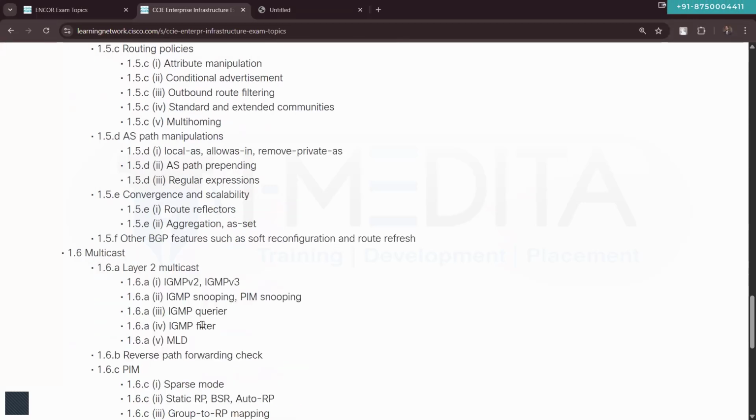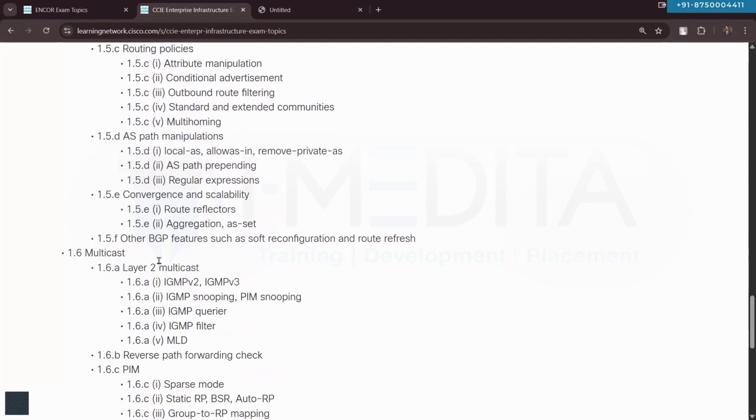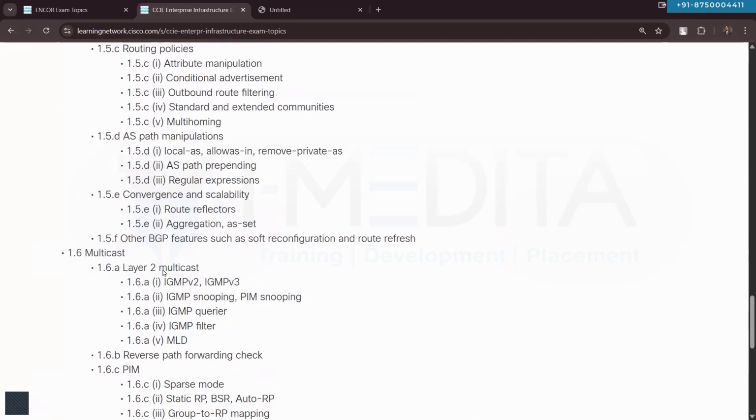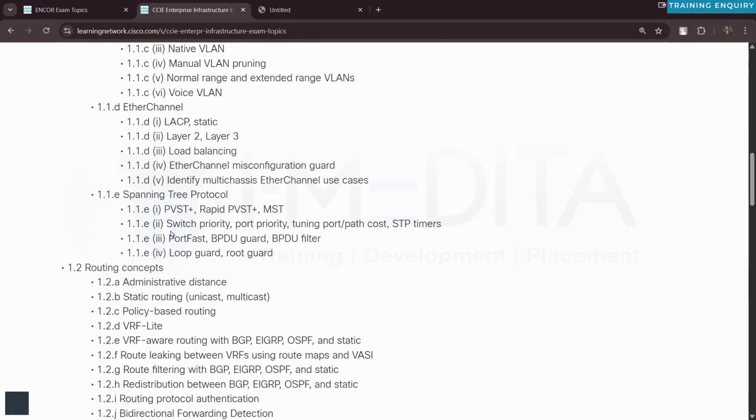For both unicast and multicast address families, for RIP, EIGRP, OSPF and BGP, and in case of multicast, we'll talk about IGMP and protocol independent multicast. Whatever things are there in the content will be covered completely. Apart from that, additional things that are part of some other certification exams, we will, of course, not talk about them in our enterprise content, right? So this is one of the parts that we will cover.